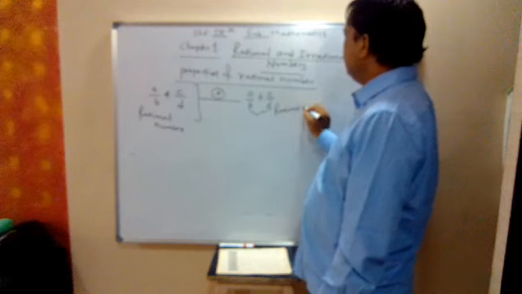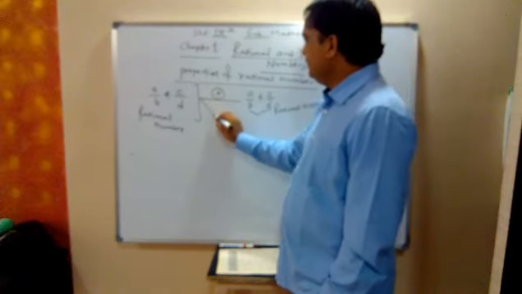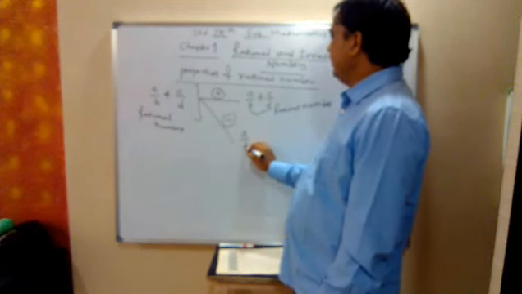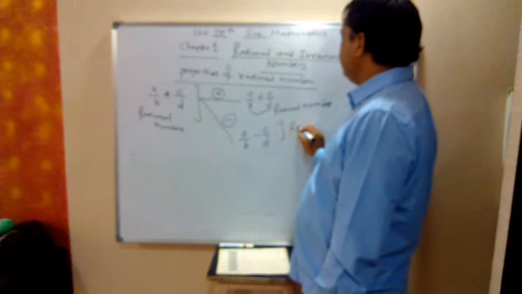With respect to subtraction, A by B minus C by D will again be a rational number.